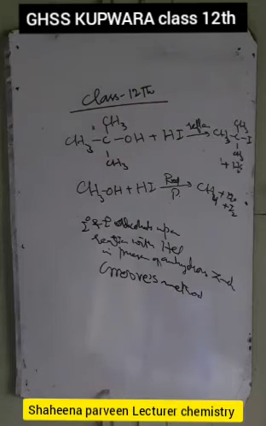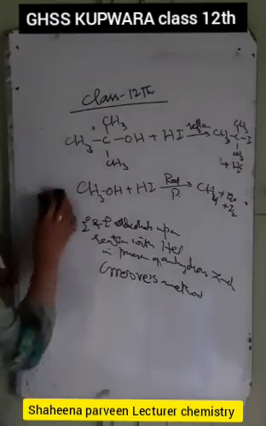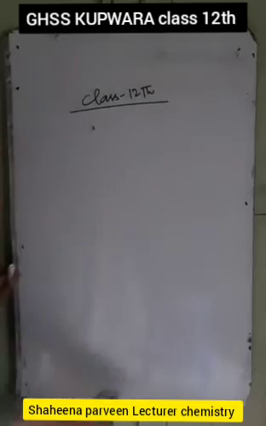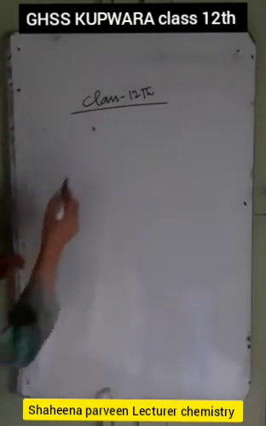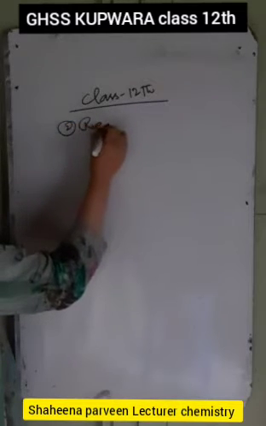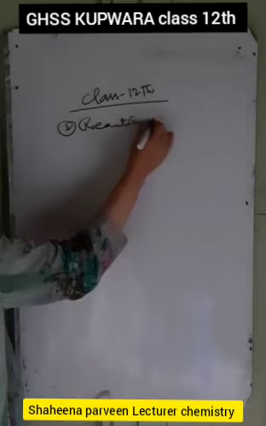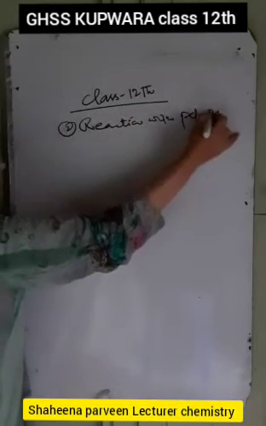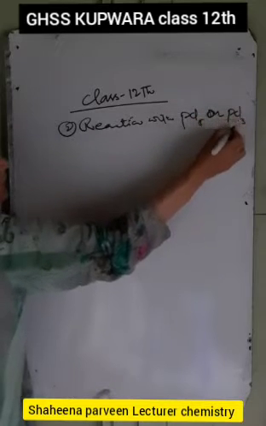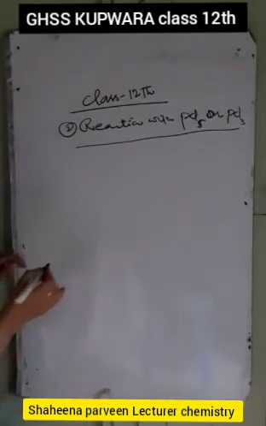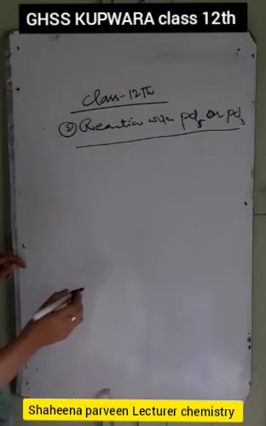Second, we have the reaction with PCl5 or PCl3. You can react alcohols with PCl5 or PCl3, where alkyl chlorides are formed.